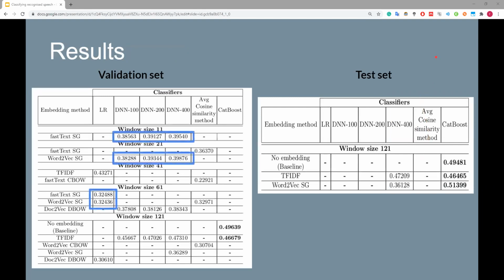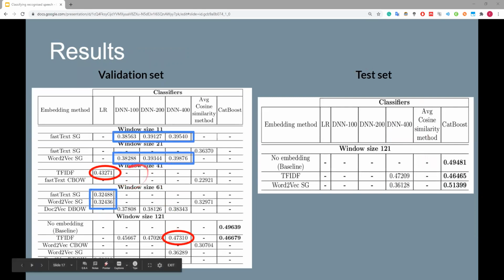What I basically saw is that using FastText and Word2Vec for the logistic regression classifier obviously didn't do as well as for the deep neural classifier. However, the difference between using that and TF-IDF is more prominent, and even more prominent using document vectors, as shown in the green here. So here you can see a vast difference in the document vectors' Cohen's kappa score for the deep neural network with 400 nodes.